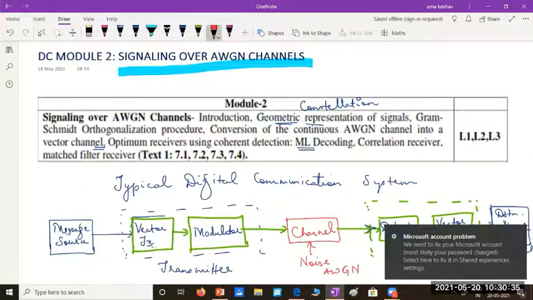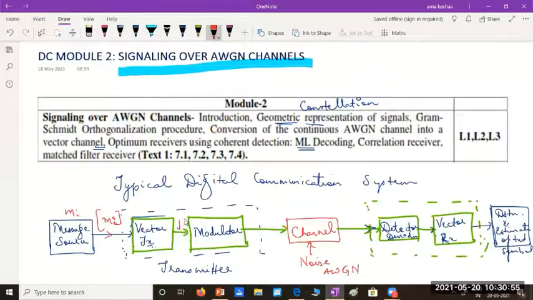Let me say this is the message source. Here it will generate the message in the form m_i. I'll name the message bits, or the binary message, as m_i. The output of this vector transmitter can be called s_i.